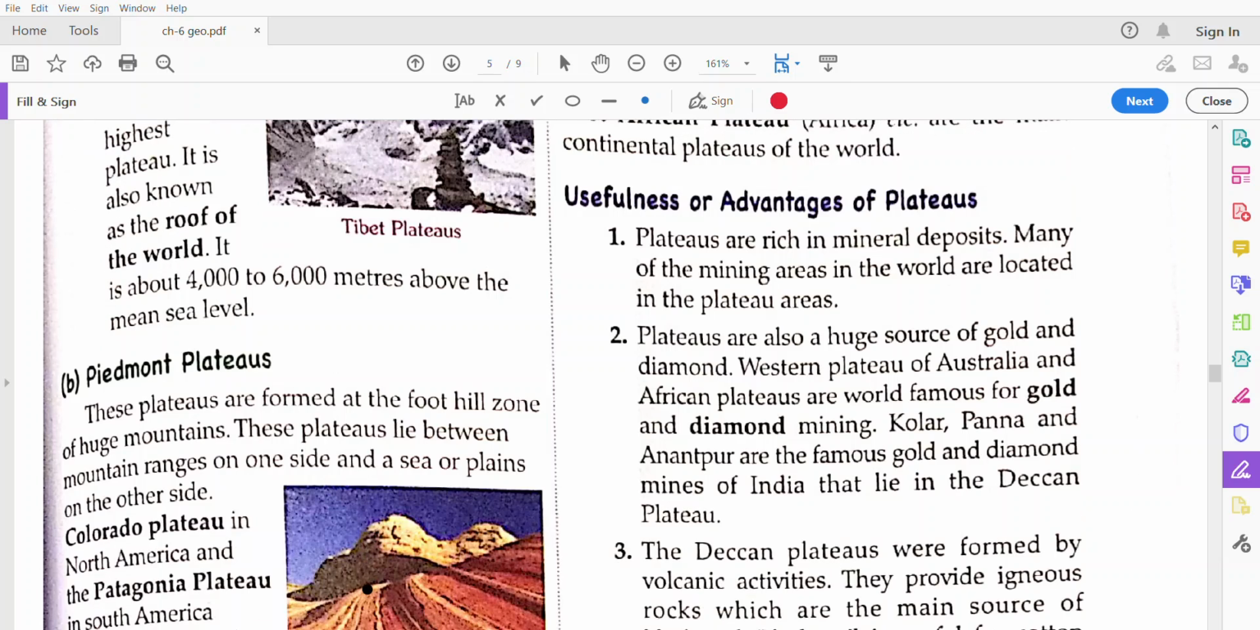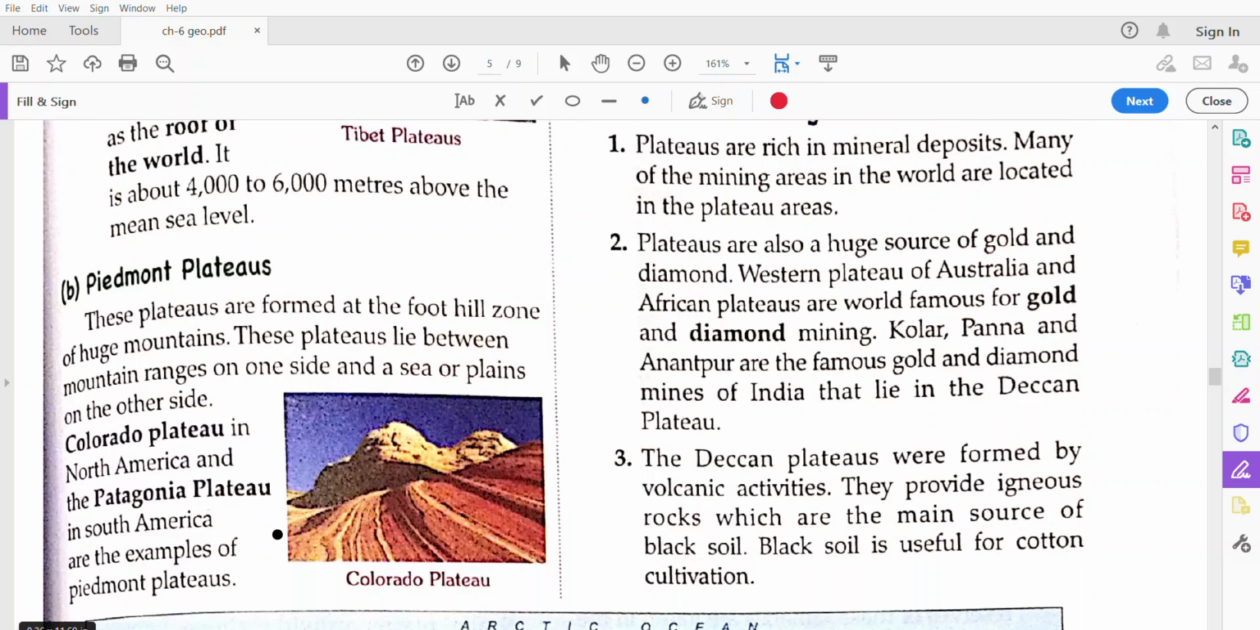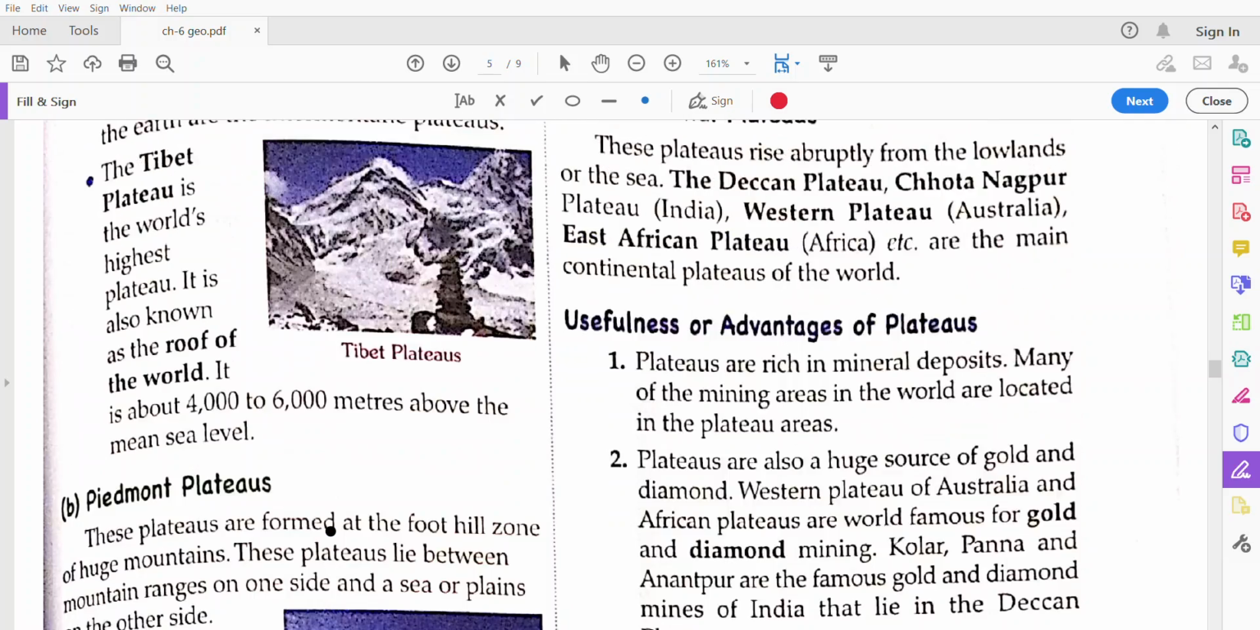Then the Piedmont Plateau. The Piedmont Plateau is the plateau that is at the foothill of the mountain. That is called the Piedmont Plateau. The Colorado Plateau is an example of this plateau. Here it is given. This is the mountain range, and at the foothill of the mountain this is the plateau that is called the Piedmont Plateau.